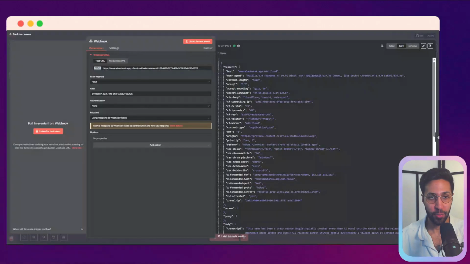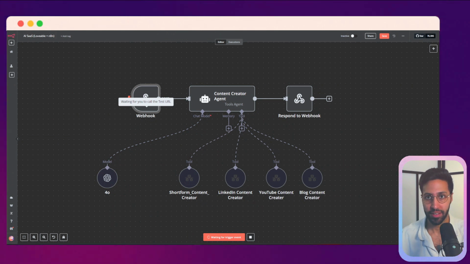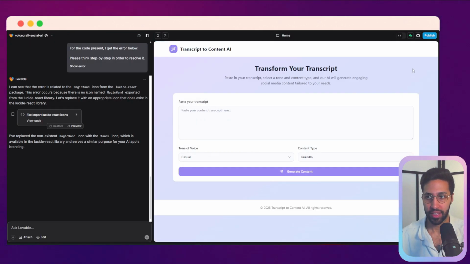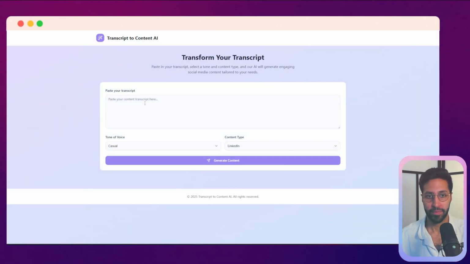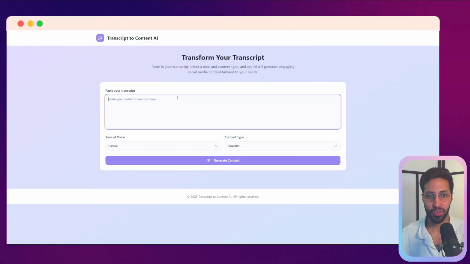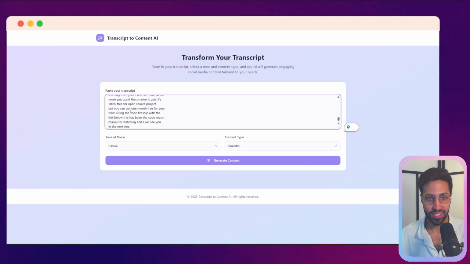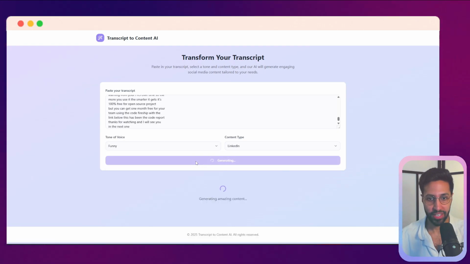I'm going to go back into my workflow. I'm going to test the workflow so we can receive it. And then, okay, let me publish it first so we don't have to keep. Okay, so now we have it in full screen mode. You can see it better. I'm going to paste in the content. We're saying we want a funny LinkedIn post. We're going to generate the content.